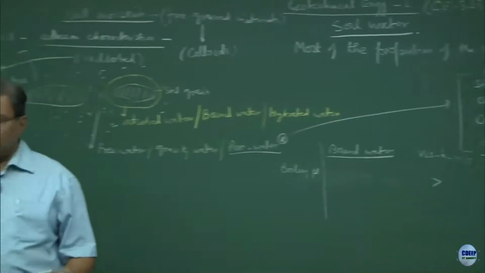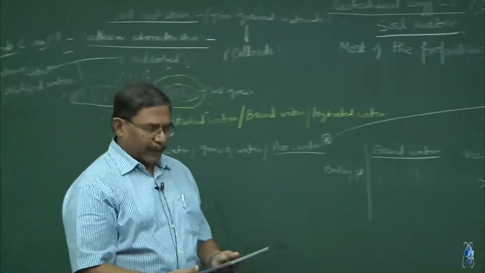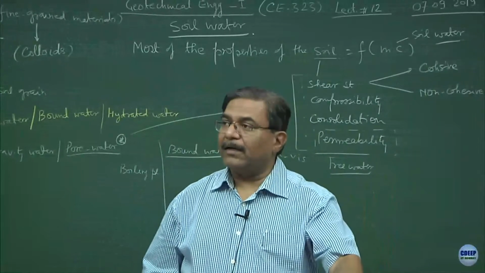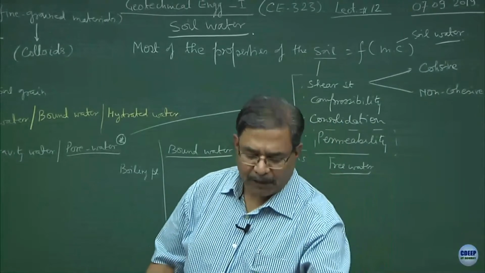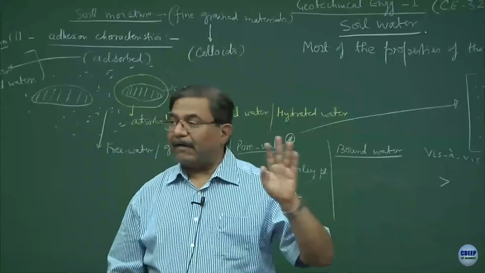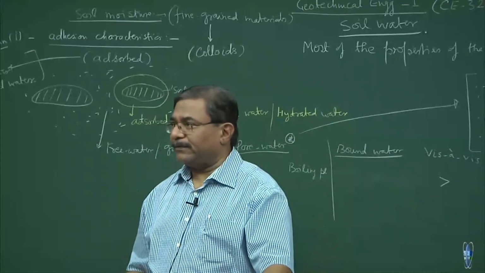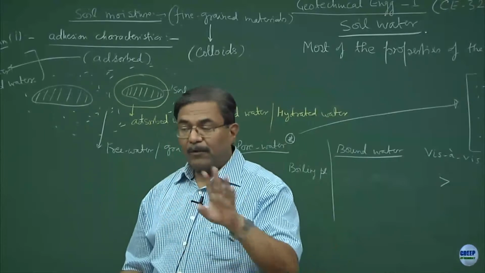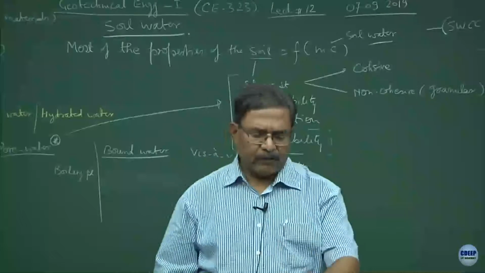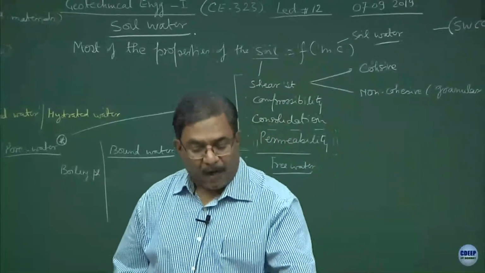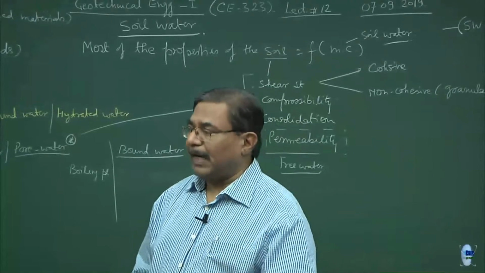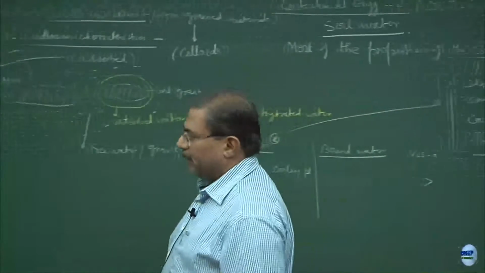One of the ways to understand the difference between bound and free water would be, if I take a sponge, soak it in water, take it out of the water column and just keep it on the surface, alright. So, whatever gets drained out because of the gravity is free water, alright. This is not bound by any particle, there is no electromagnetic force acting on this. So, this is just free to follow the gravity. However, the pore water is the one which still remains in the pores because of the capillary action, and this we are going to discuss in details today.